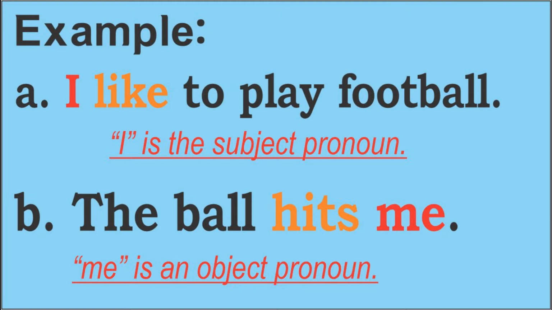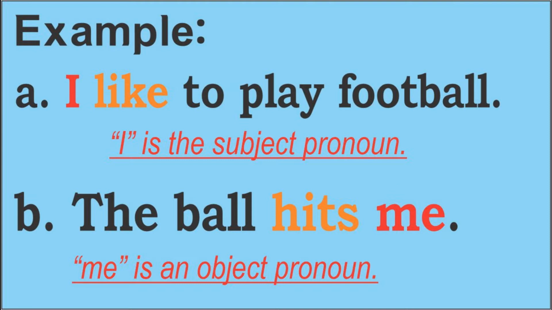Look at line B. The ball hits me. Okay? Look at the word me. It stays after the verb hits. So me is an object, because it stays after the verb hits. Why hits with S? Because the ball is a third person, so hits has to add S. Okay? The ball hits me.